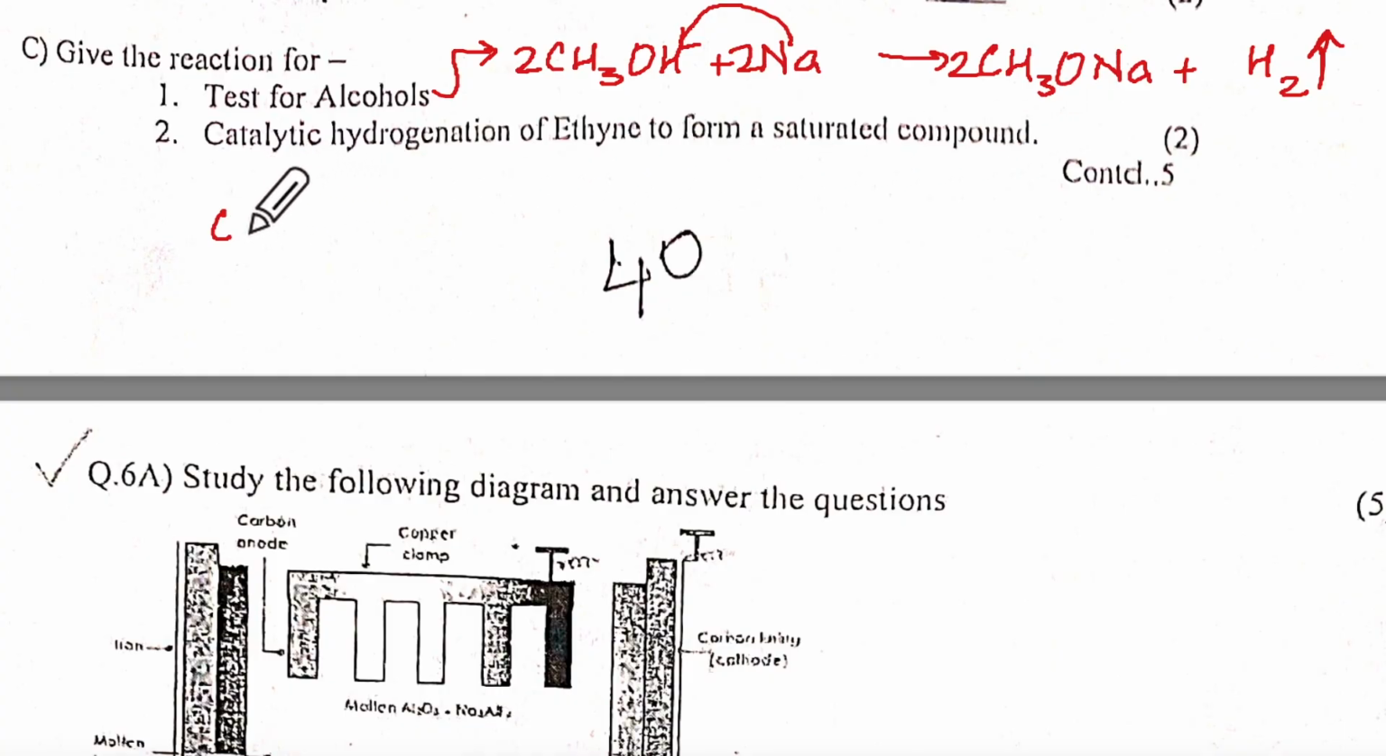Catalytic hydrogenation of ethyne to form a saturated compound. Ethyne plus H2. It will be C triple bond C. Write it along with the structure. It is better. And this will be H2. Tell me what is the condition. Nickel, 300 degrees. Very good.